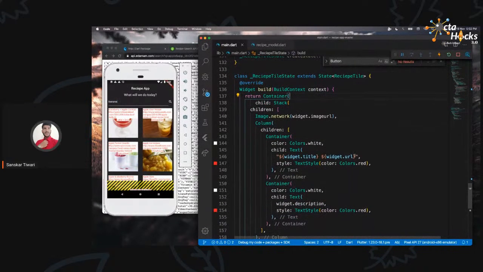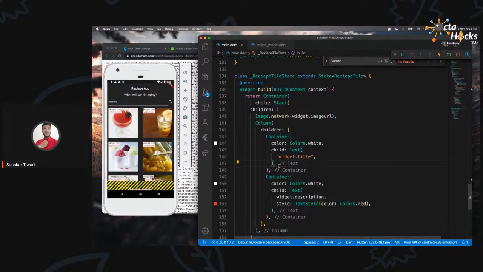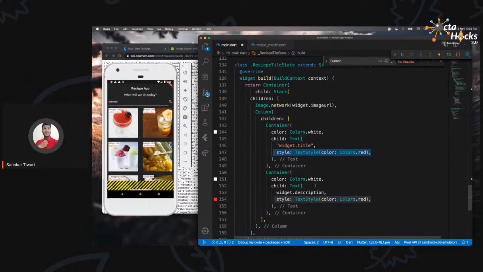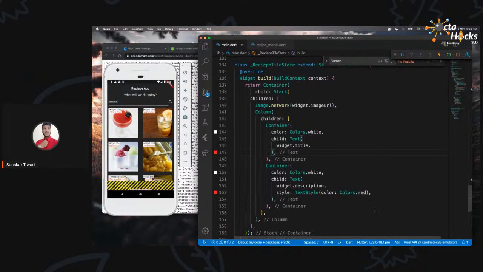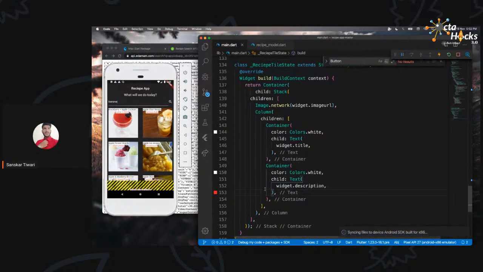First, let me get rid of the URL in the title. It looks a bit ugly, quite ugly, but let me just get rid of that. And let's get rid of this red color. We don't want to show a red color there. Okay, what did I do? First things first, let me get rid of that. No red color required. Let's just leave it nothing for now.